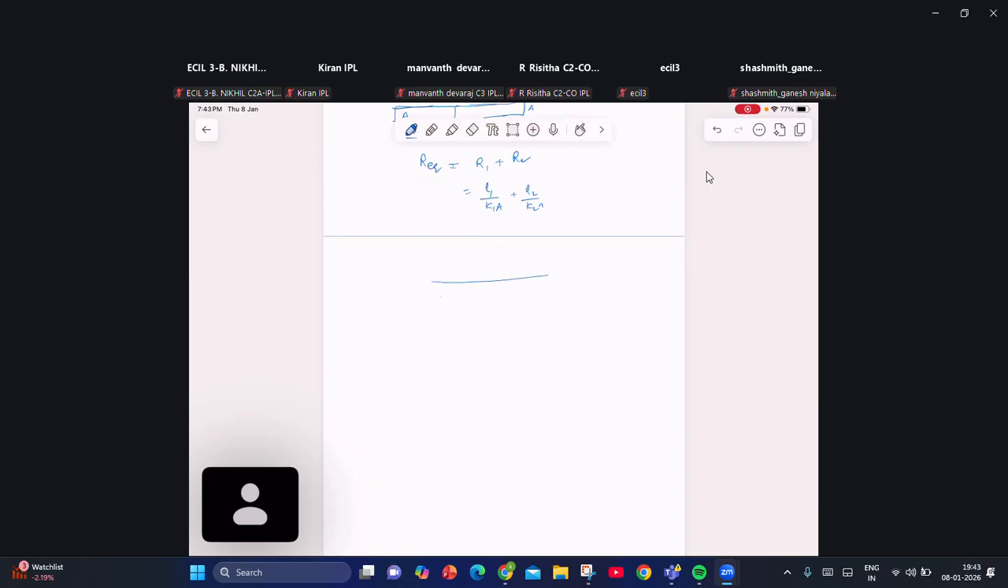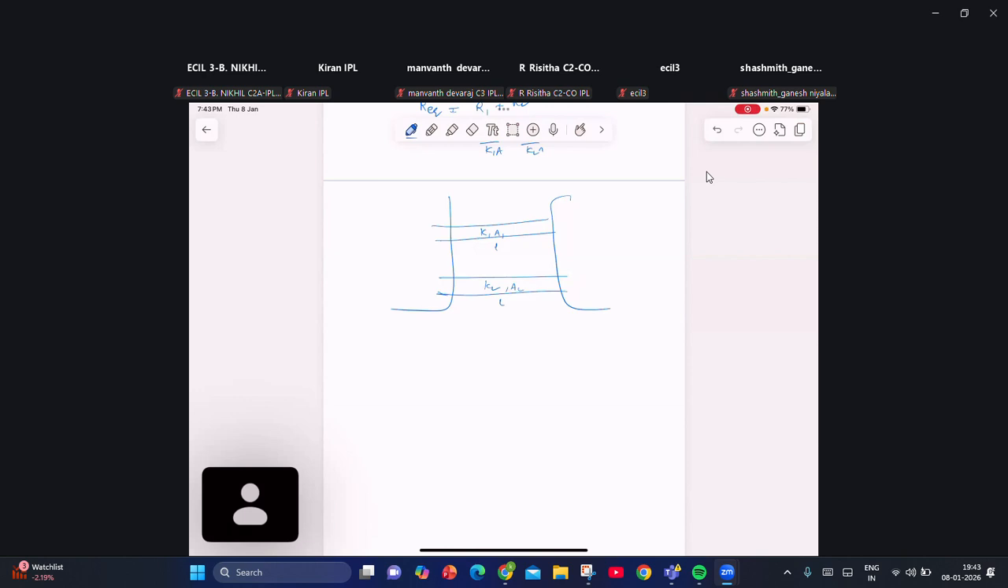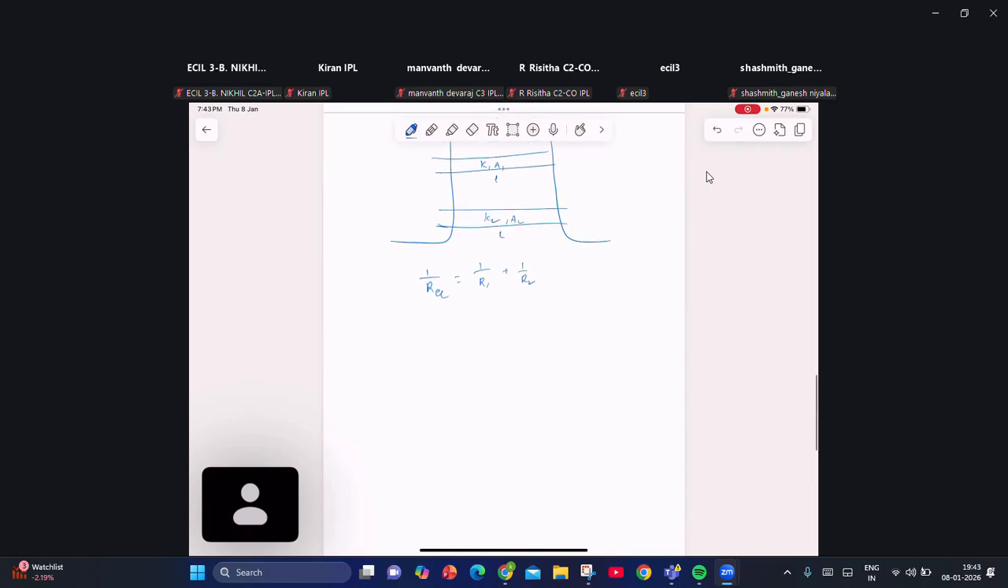If you connect two rods in parallel, this one has K1, cross-sectional area A1, length L. Here K2, cross-sectional area A2, length L. If the resistors are connected in parallel, how will you calculate R equivalent? 1 by R equivalent is 1 by R1 plus 1 by R2. Here R is L by KA, so this is the thermal resistance.